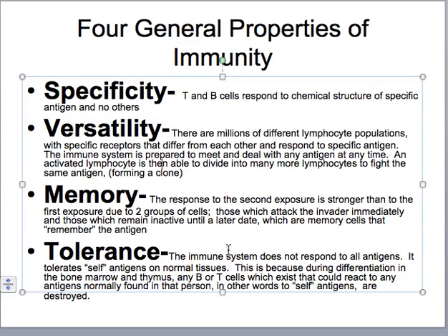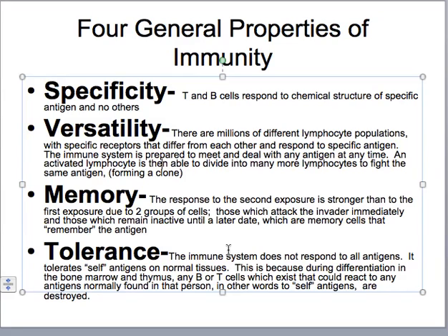Those which attack the invader immediately, meaning this is the first group of cells, are the guys that do the dirty work, and they get rid of the invader. But some of those will actually stay in the body, and they're called memory cells, and those will remember the antigen for a future exposure. So there is memory as an important feature of the immune system.